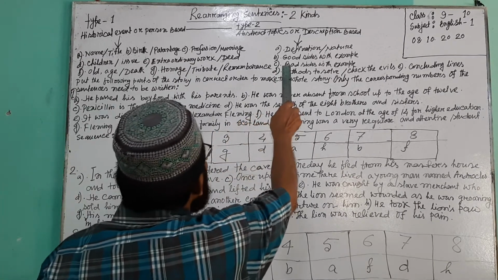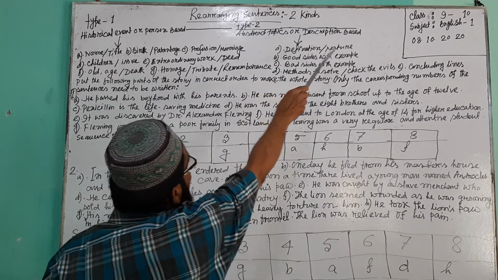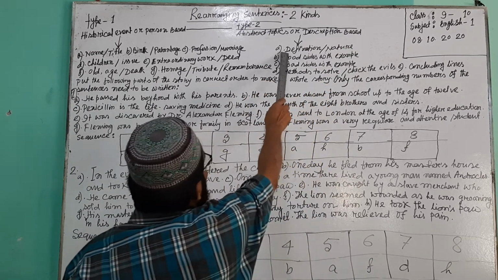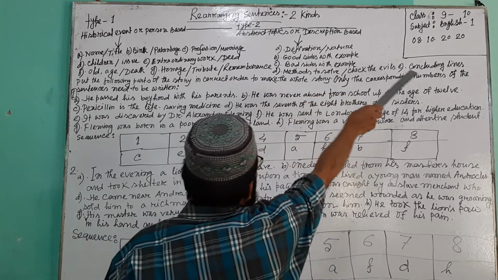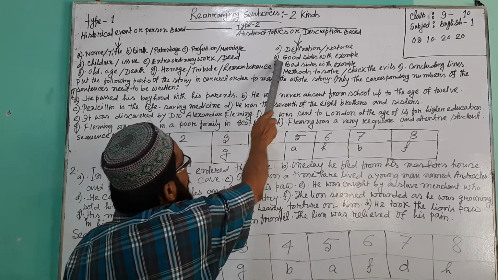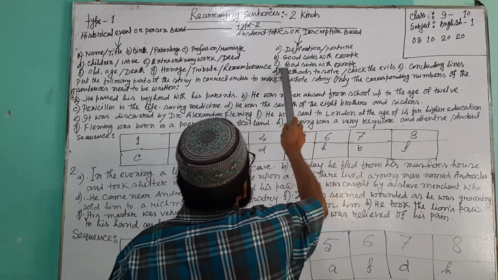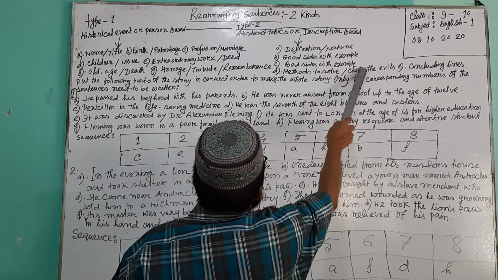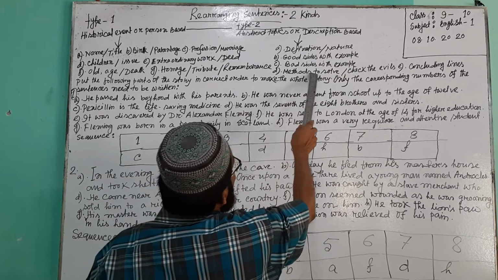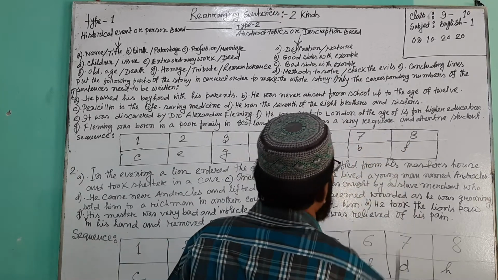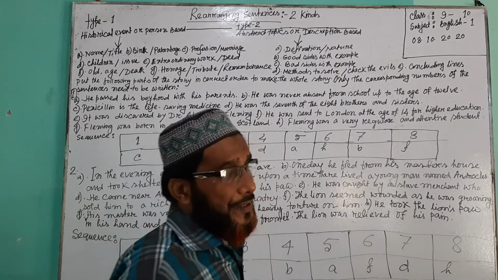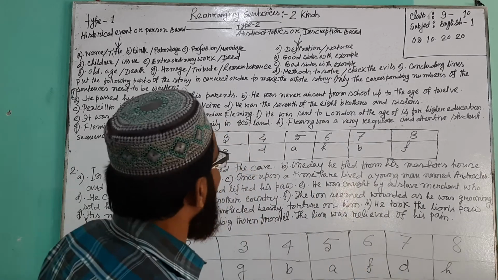And type 2, abstract topics or description based. Number A, definition or nature. Number B, good sides with example. Number C, bad sides with example. Number D, methods to solve or check the events. And number E, that is the final, concluding lines.